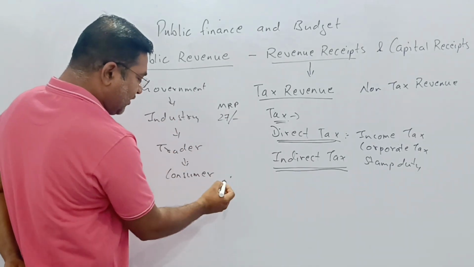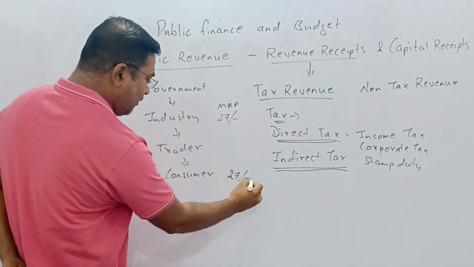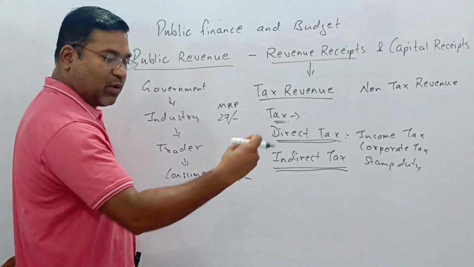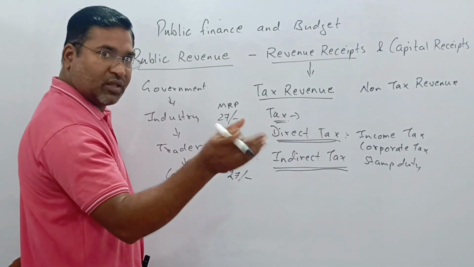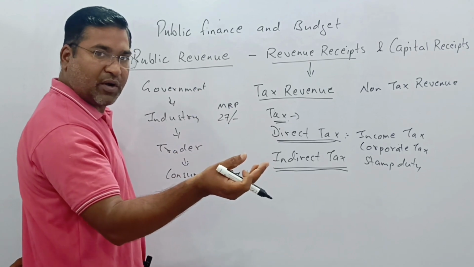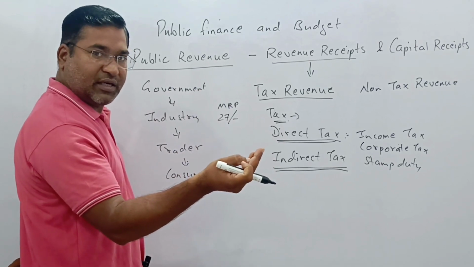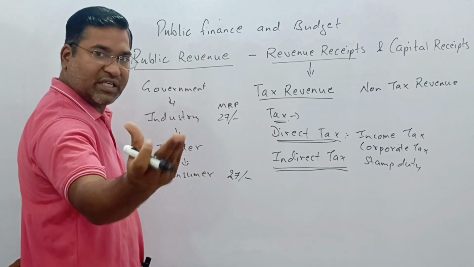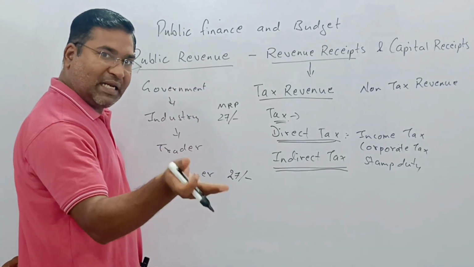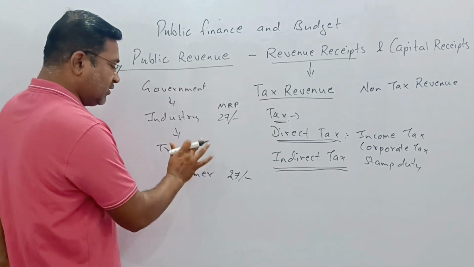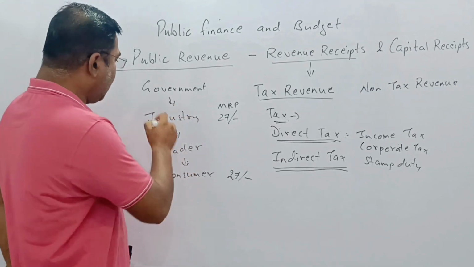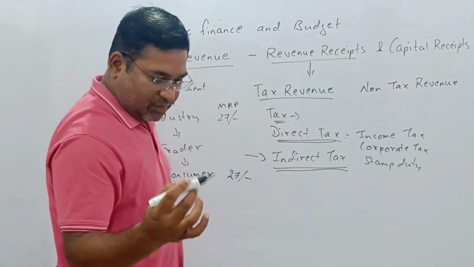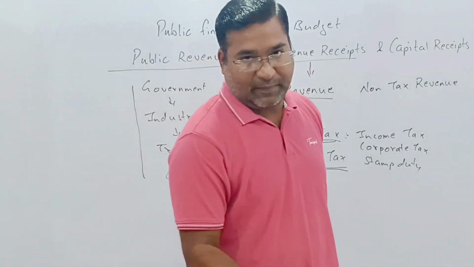This 27 rupees will be directly paid by the consumer. When we go to the shop and ask for any product, the trader sees the MRP written on the packet and tells it to you. So you are indirectly paying the tax to the government. We call it an indirect tax. In this form, indirect taxes exist.